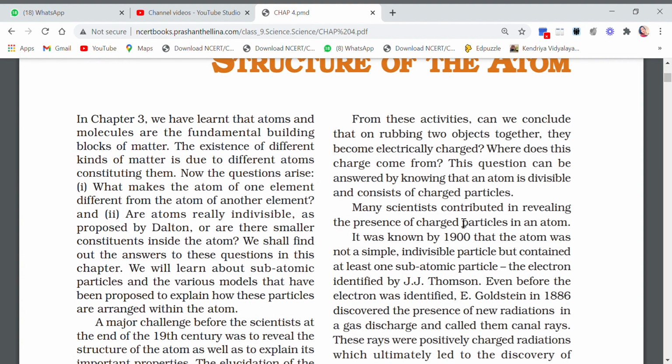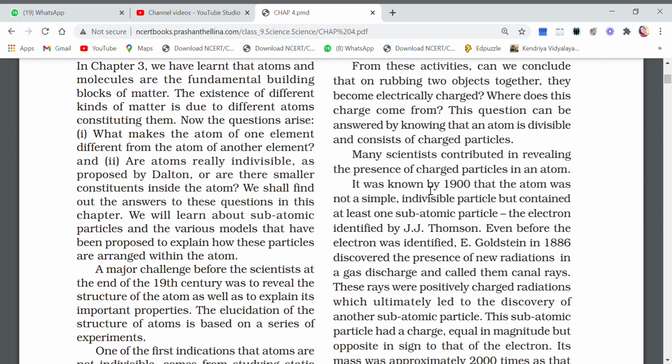Many scientists contributed in revealing the presence of charged particles in an atom. It was known in 1900 that atom was not a simple, indivisible particle but contained many subatomic particles. While answering these questions as to how the objects got charged, the scientists came to a conclusion. And what was the conclusion, children?